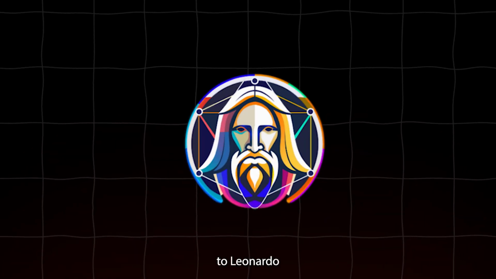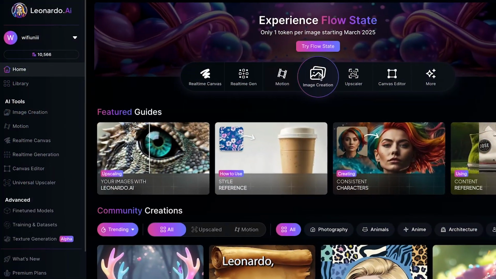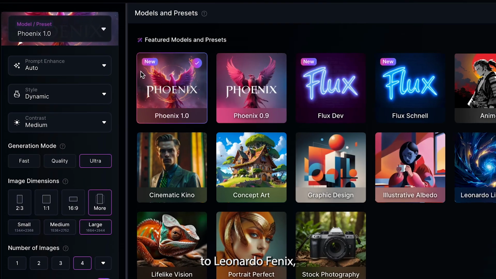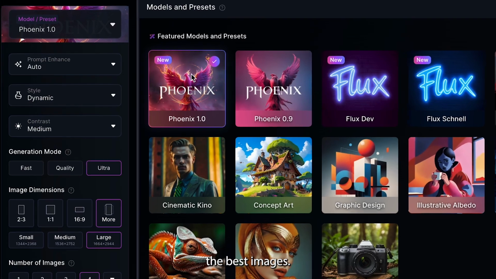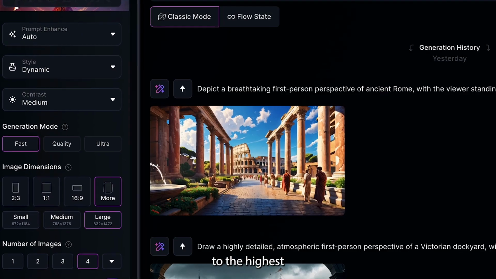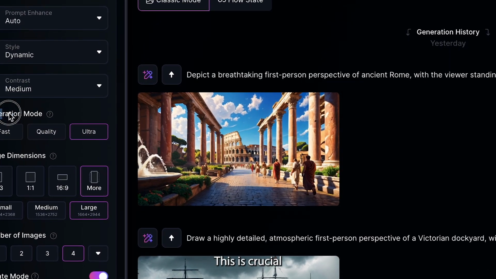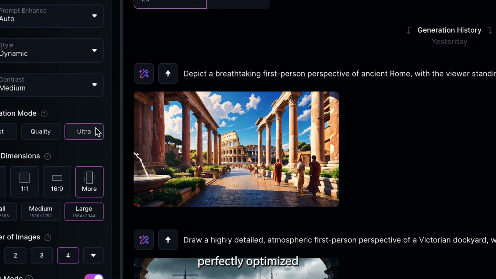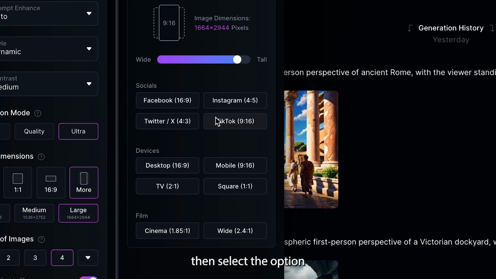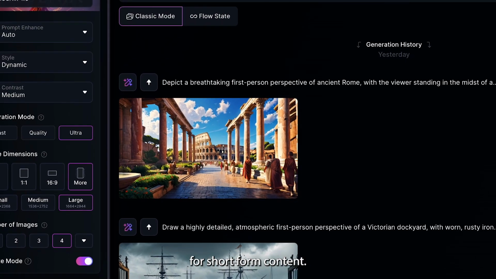To do this, head to leonardo.ai using the link in the Google Doc. Once you're inside Leonardo, the first thing you need to do is make sure that the generation preset is set to Leonardo Phoenix, as this generates the best images. After this, scroll down and set the generation quality to the highest possible setting. The last thing we need to do is set the image size. This is crucial because we want our visuals to be perfectly optimized for TikTok. To do this, click on More, then select the option labeled TikTok. This ensures our images are in the ideal vertical format for short-form content.